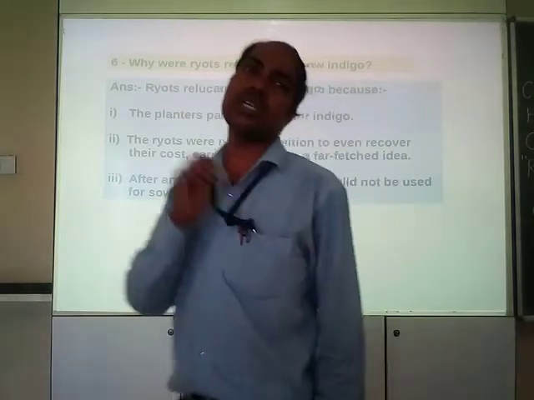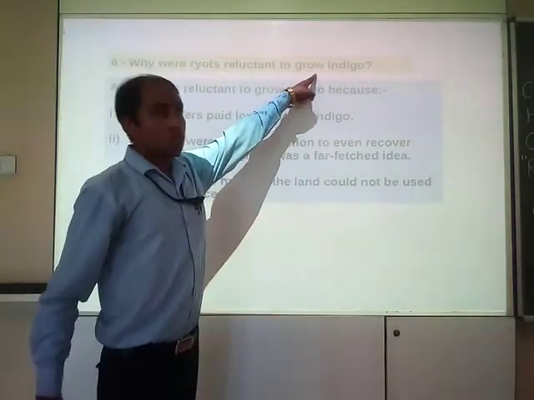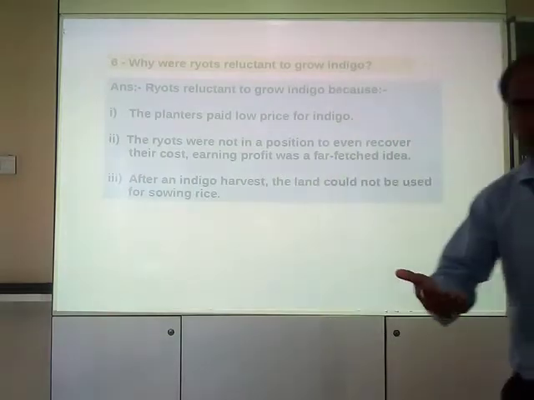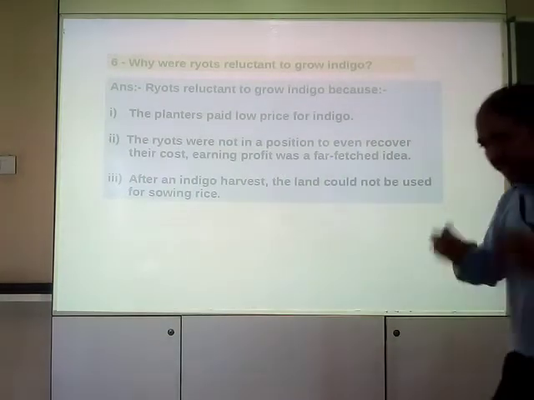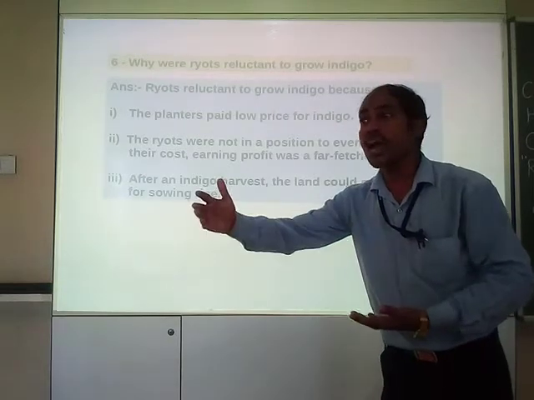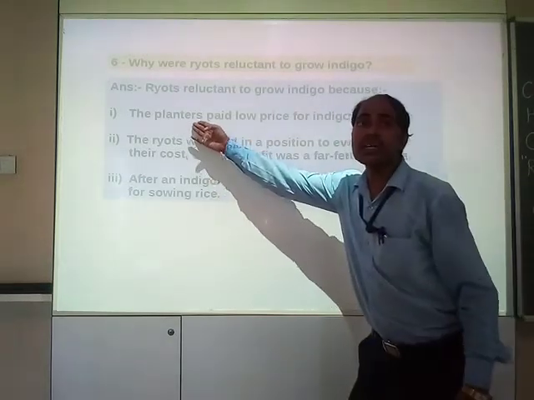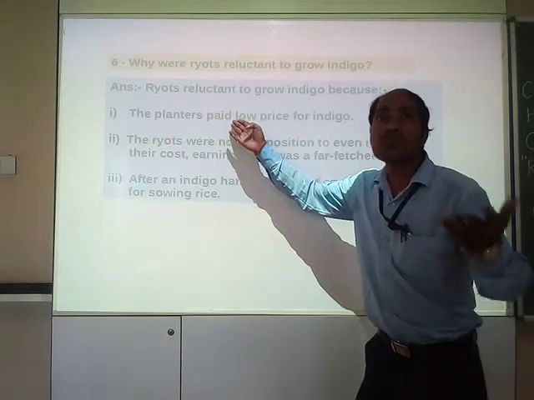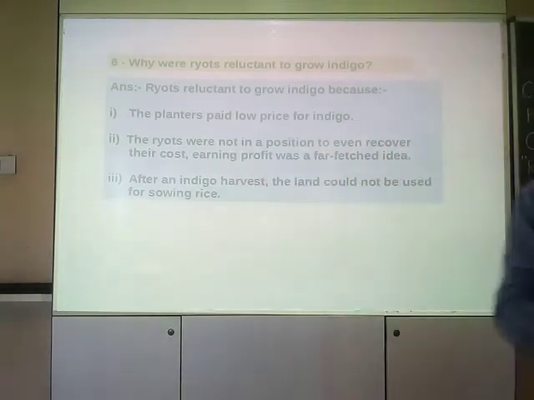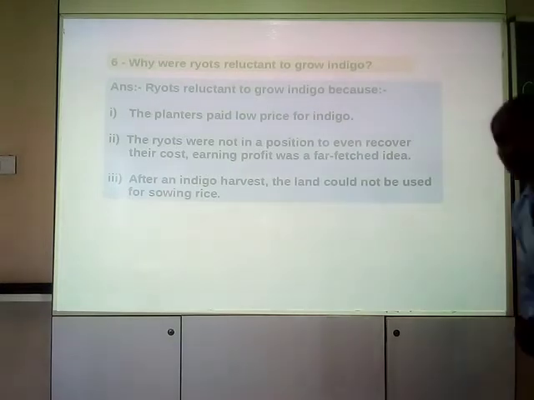The first reason: when the farmers grow indigo in their field and sell it to the planters, planters pay them a very low price. Clear?